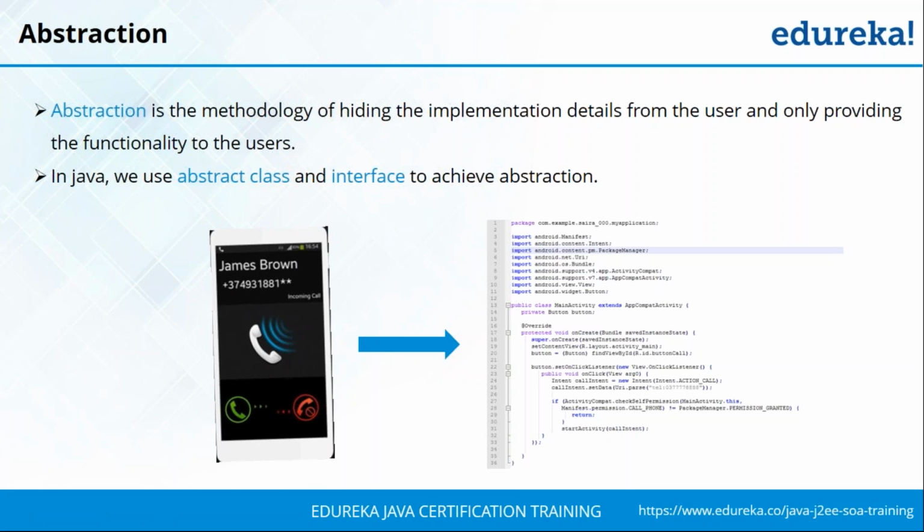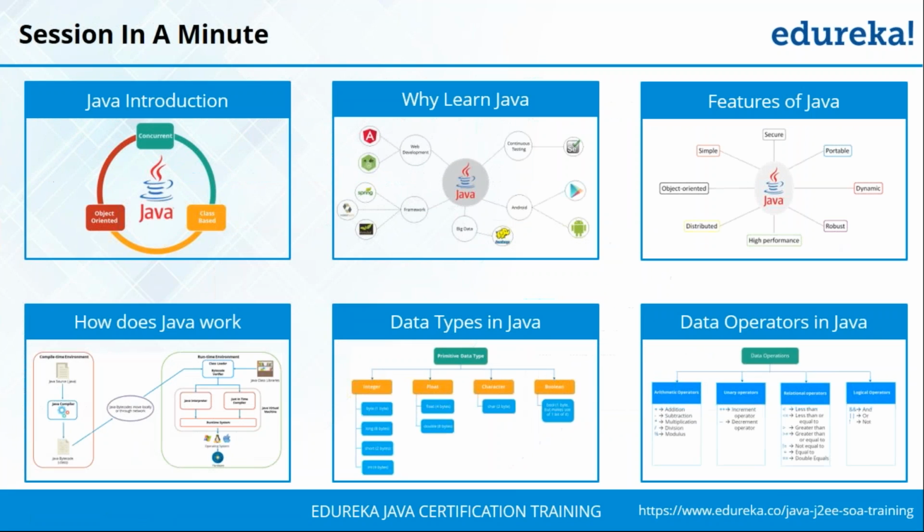All we need to do if we need to pick up a call is swipe right, or if you want to cut the call, you swipe left. And in Java, you're going to again obtain abstraction through abstract classes and interfaces. This is something that we'll be covering as part of our upcoming sessions as well. So I hope with this you've got a complete overview of the various object-oriented concepts of Java. And moving forward, let's look at a summary of today's session.